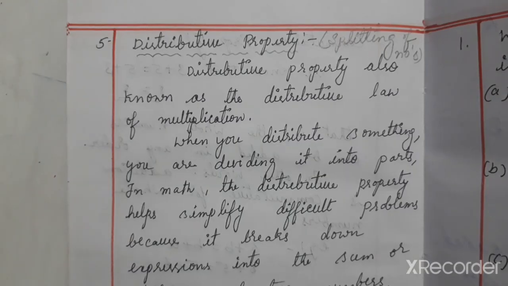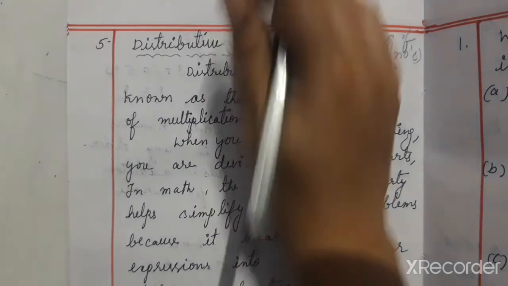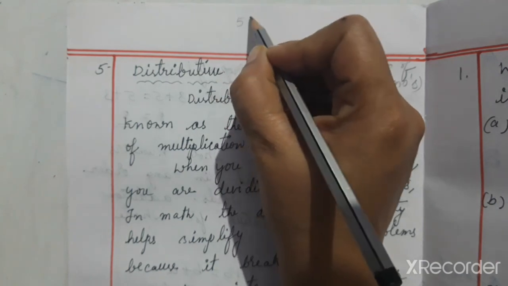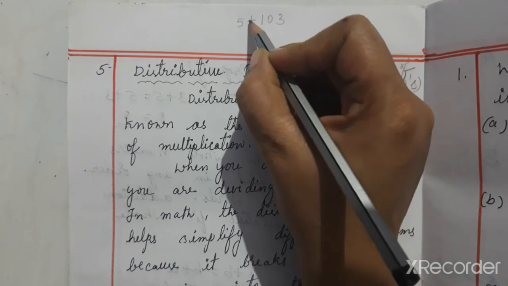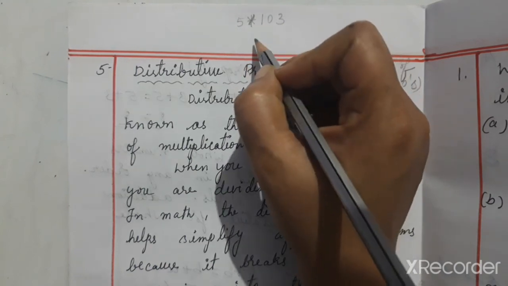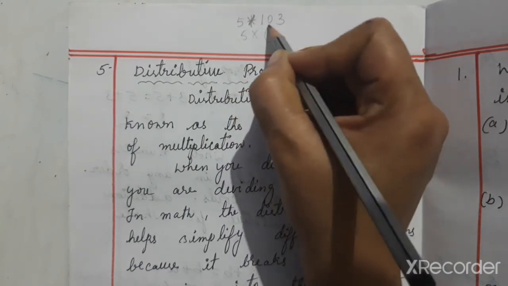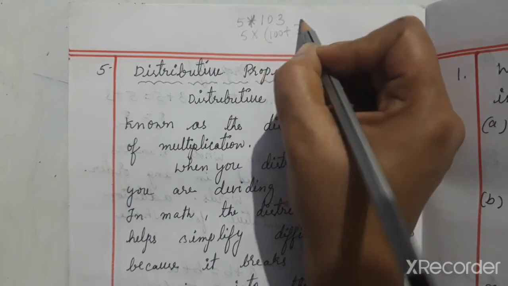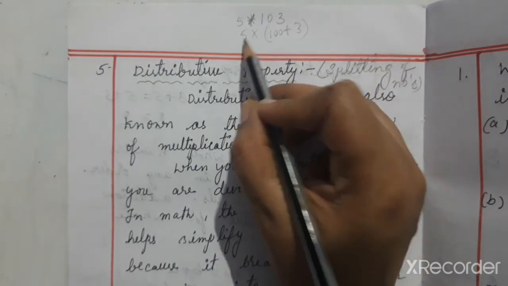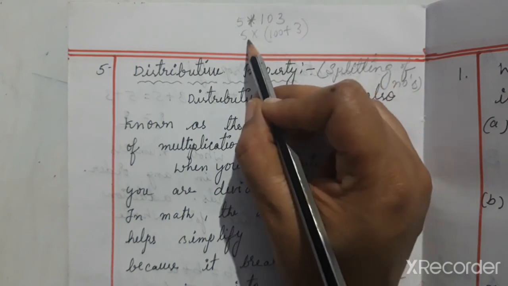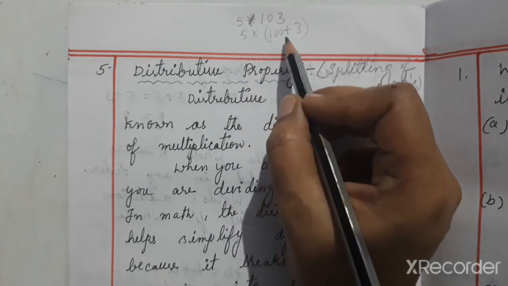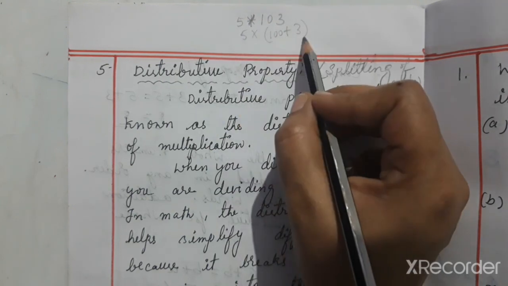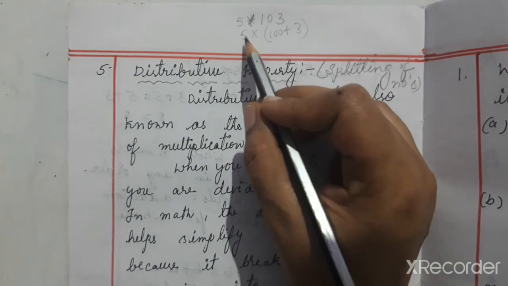Now next is what is meant by distributive property. Distributive property means splitting of numbers. For example, 5 into 103, we have to multiply. So here 5 into 100 plus 3, we split 103 as 100 plus 3. Distribute means distributing chocolate to each baby. 5 into 100 and 5 into 3. Means distributing chocolate. 5 is a chocolate or